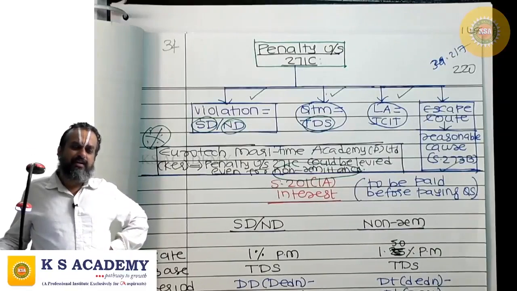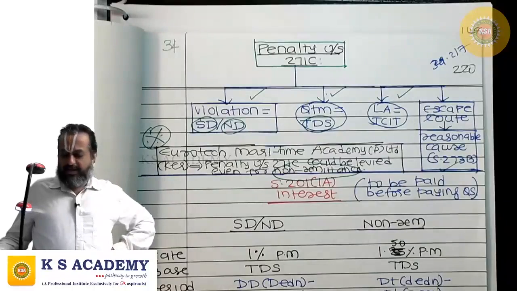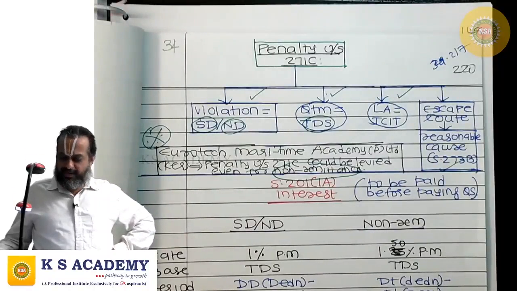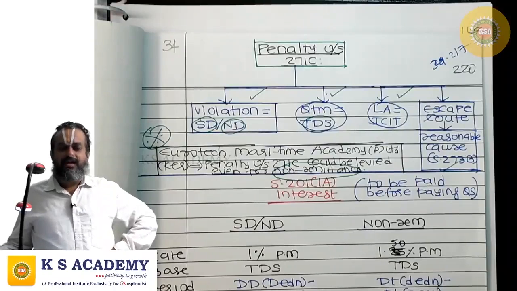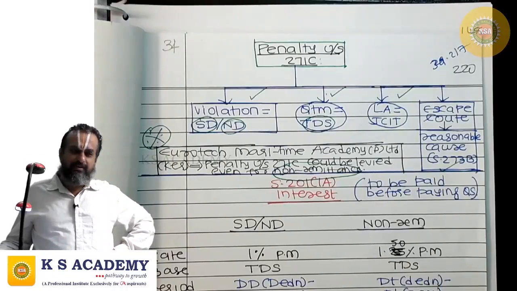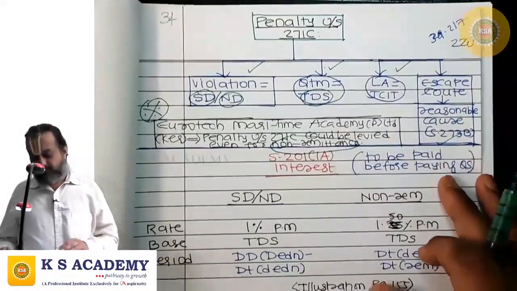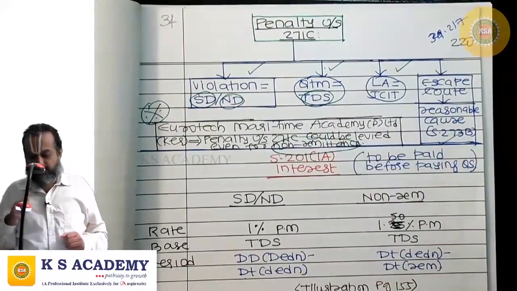Explicitly it doesn't provide for levying penalty in case of non-remittance. But the Kerala High Court has interpreted the provisions to include even the case of non-remittance, and even in such case penalty could be levied under 271C. This is the latest RTP included there.